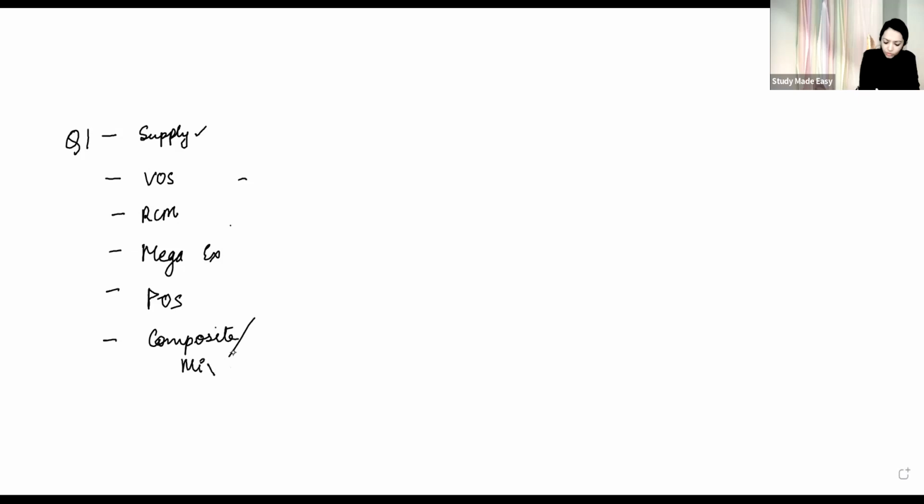Basically, if you have noticed the laptop and laptop bag question, have we done that? What was that question? It was having composition scheme also. It was having your reverse charge mechanism also. It was having value of supply also. It was having mega exemption also. Everything would be compiled then and there in your question number 1.